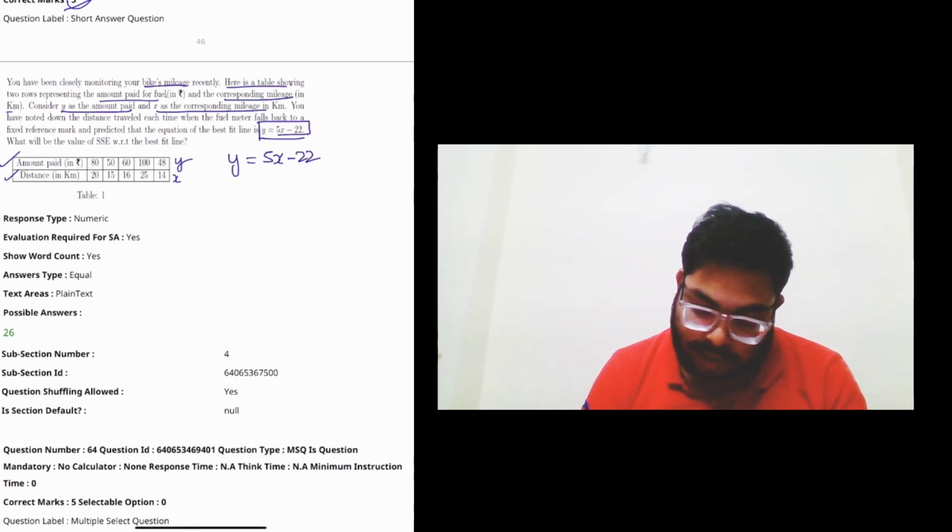This is x. You have noted the distance traveled each time the fuel meter falls back, and predicted that the equation of the best line is y equals 5x minus 22. This is the equation which we have derived based on this data, and you have to find the value of the SSE with respect to the best fit line.